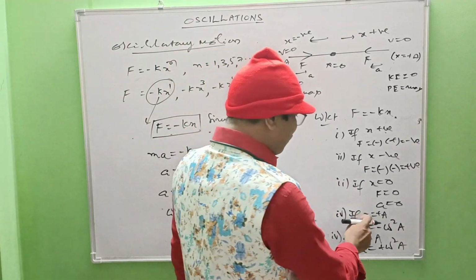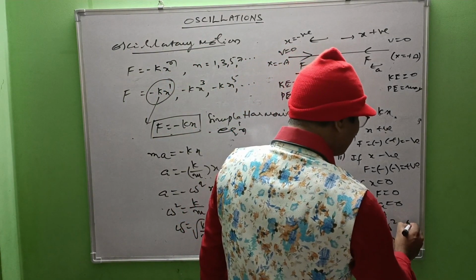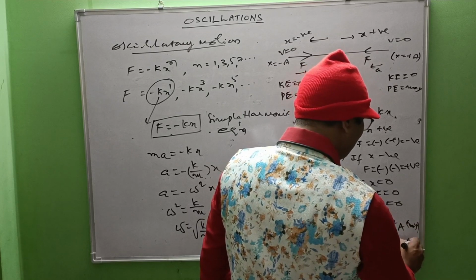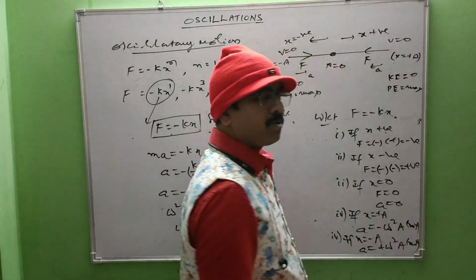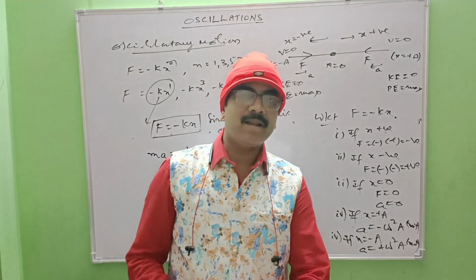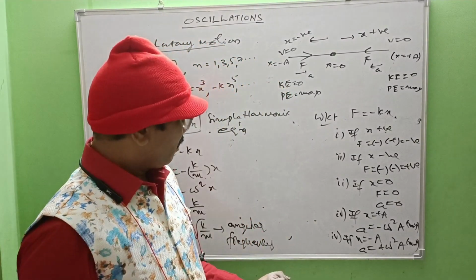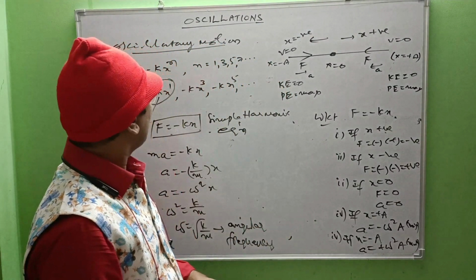When x equals plus or minus A, acceleration becomes maximum. So acceleration is not uniform, because it is position dependent, right?